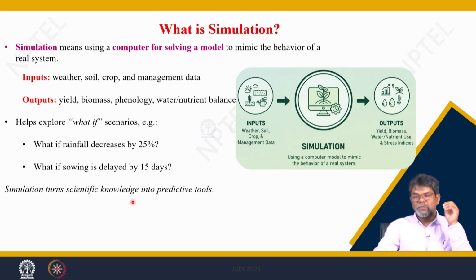So, you are giving the inputs here, that is weather, soil and management data, and the output you can get as per the user's interest. It may be the yield, it may be biomass, it may be phenology, as we have discussed what phenology is, and the water and nutrient balance. So, this helps by giving the inputs and getting the outputs, but the inputs should be of quality. If you have quality data sets and a well calibrated, tested model, then your output is reliable.